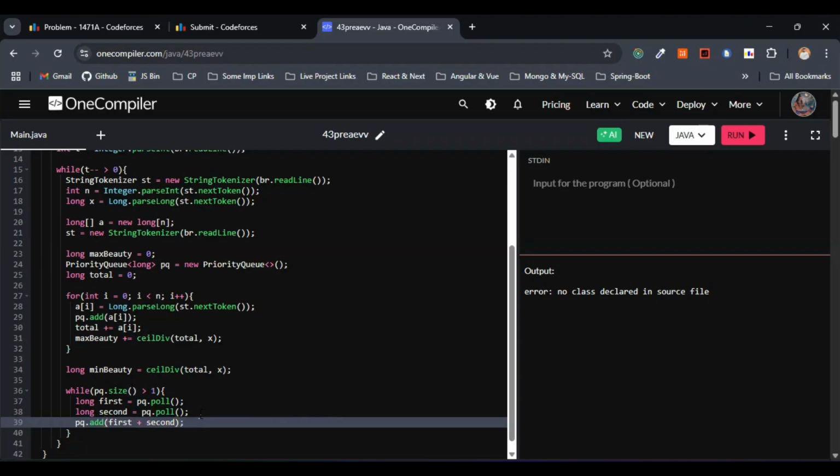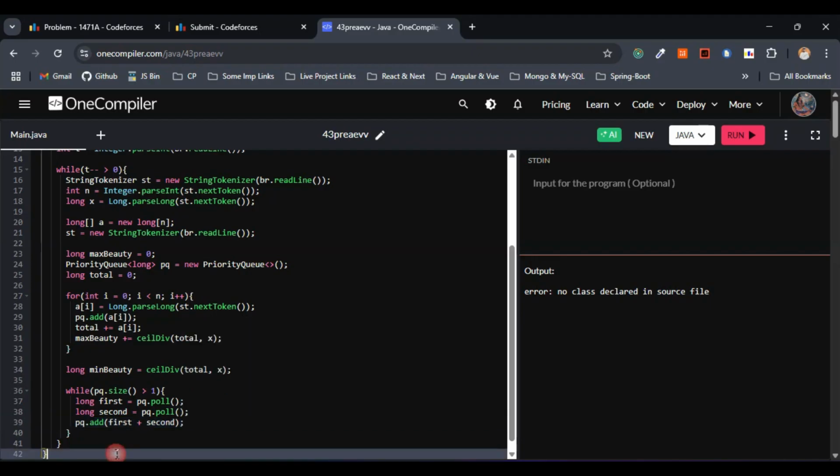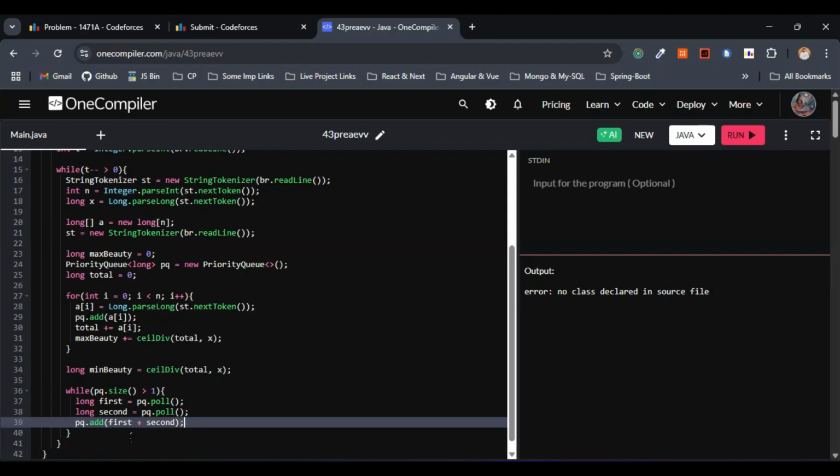So this is it for the code. We are done with the logical part. We are left with two things. One is we have to output the result and we have to flush the output. Either we can go with out.flush or out.close. For outputting the results, we can go with System.out.println or out.println. So I'll just go with it here. Just give me a second. First plus second. This is fine, right?